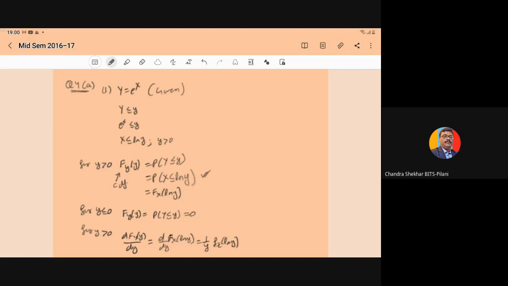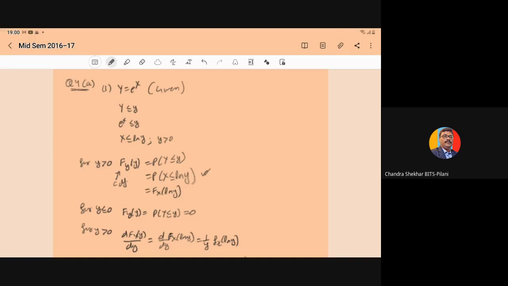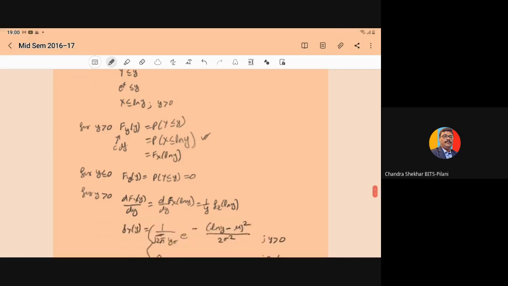And for y less than or equal to 0, the probability of Y less than or equal to y, we have to take 0. Then ultimately we have to compute the PDF. So we know that the PDF, f of y, is nothing but the derivative of the CDF. For y greater than 0, PDF is the derivative of the CDF, so d by dy of F X of ln y.